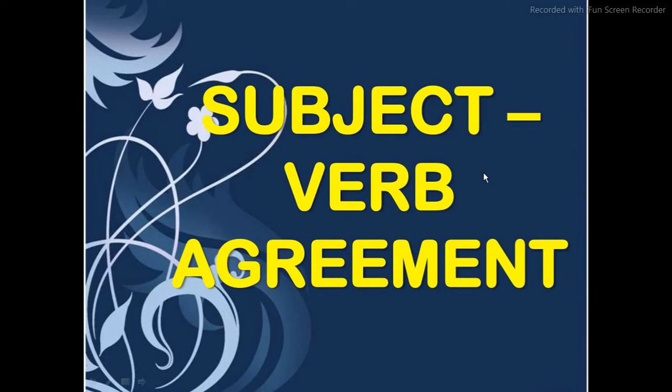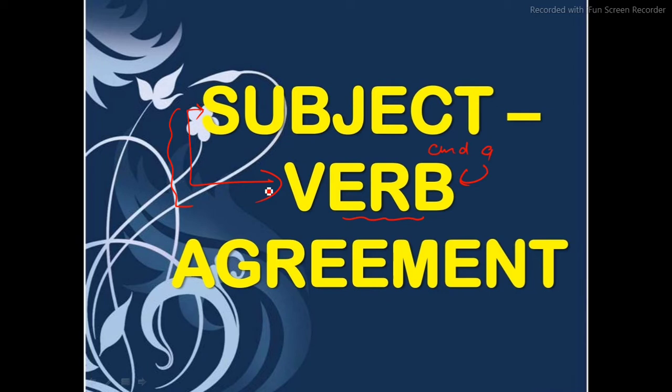Okay, now before we move ahead with the detailed discussion, let us understand what this topic or title subject verb agreement stands for. It basically tells you that a subject and a verb in a sentence should agree with each other.